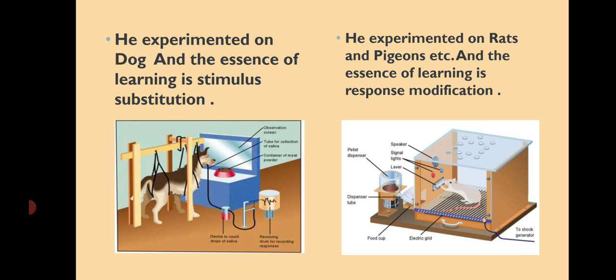This kind of response is referred to as an unlearned or natural reflex action. But further, when the unconditional stimulus is paired with the conditional stimulus, the sound of a bell, एक condition जब जोड़ दी गई unconditional stimulus के साथ, food के साथ, the dog would produce salivation. This is what he called the conditioning stage.